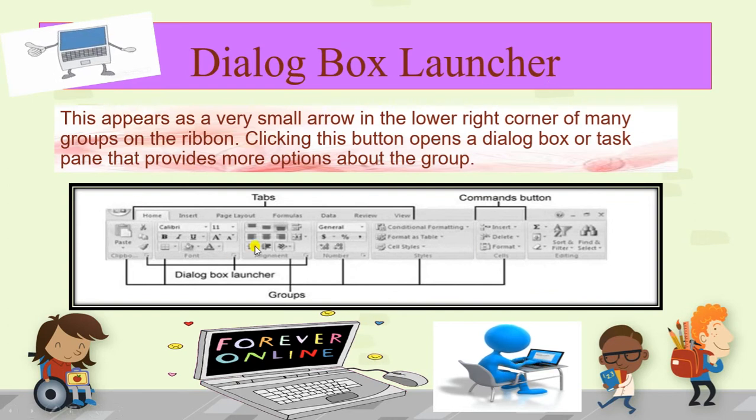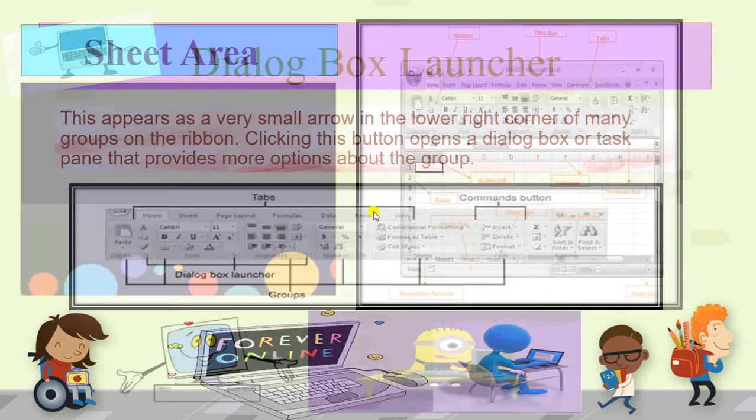All the options cannot be displayed here, so they have made one dialog box launcher, which is a small arrow at the right side corner of the group. When you click on this dialog box launcher, you will have more features and more options related to that group.